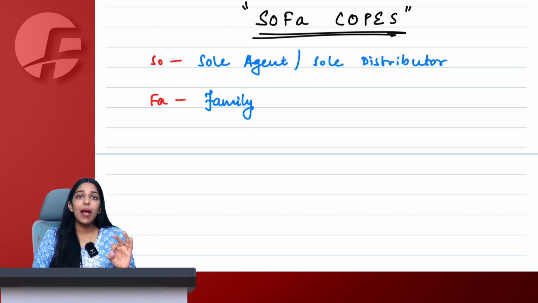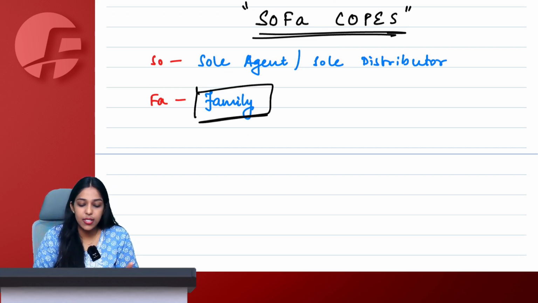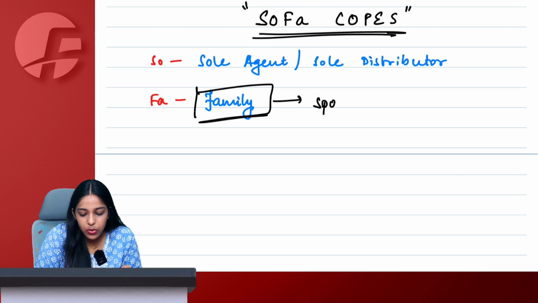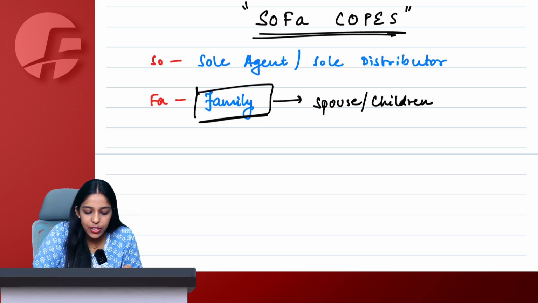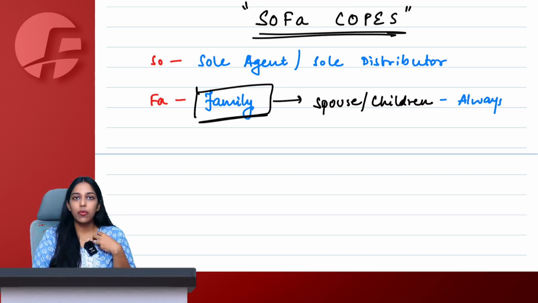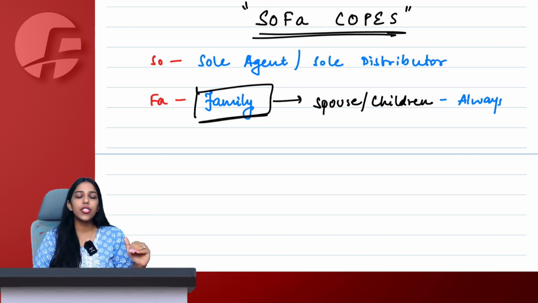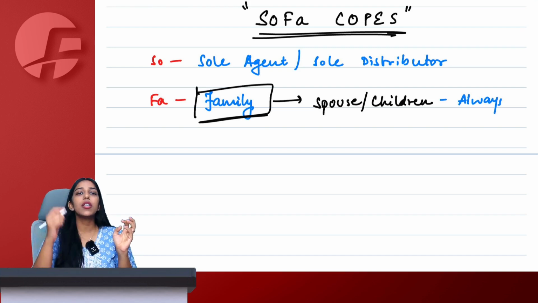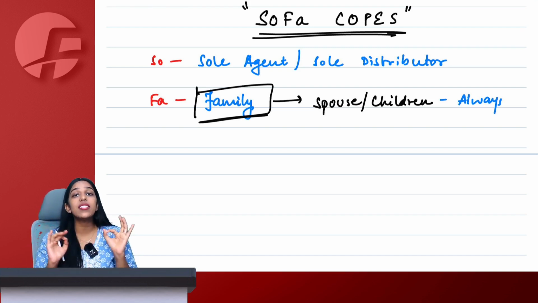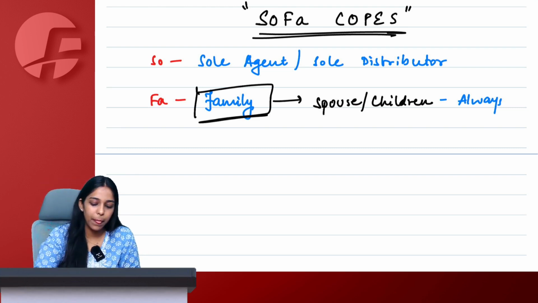The definition of family under GST is extremely simple. We have a very small, simple, happy family under GST. We say that the spouse and children are always related persons. So my spouse, which means my husband, or for a guy, his wife, or your children. Children would also include your stepchildren. So your spouse and your children, without a second thought, will always be your related person.